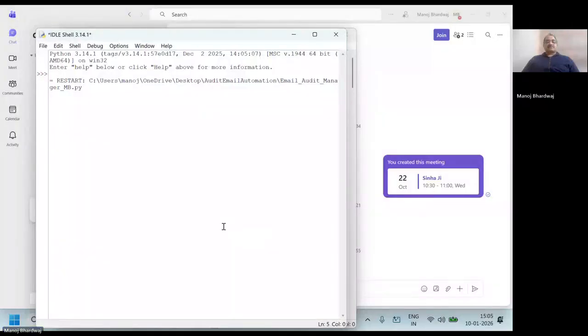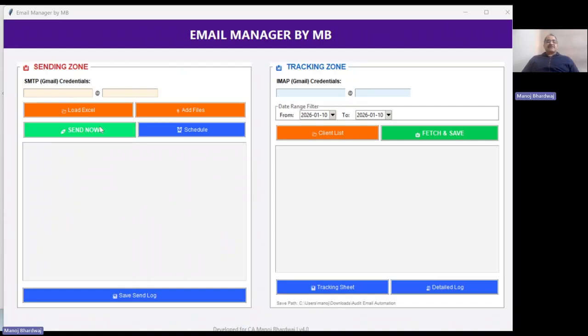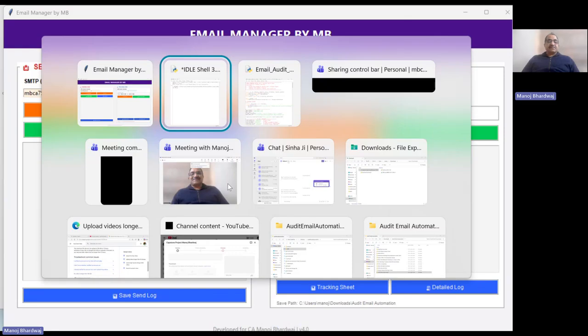I'll open my program that I have on my desktop. This is the Email Audit Manager. I have run it. Now, this is what is appearing on the screen. It has two parts. One is the sending zone, the other one is the tracking zone. Here I send the emails to the people, giving them the instructions. The attachments are sent. In this particular case, I'm sending 15 attachments, but in a single click, all will be sent to that person.